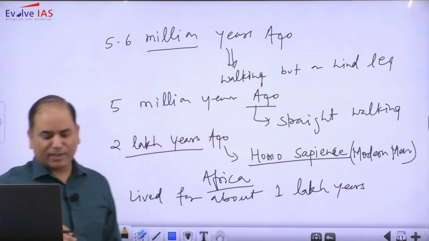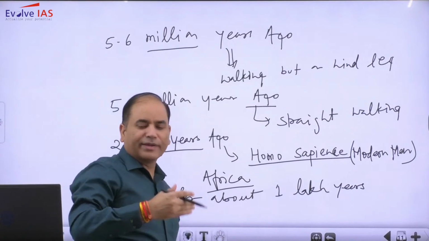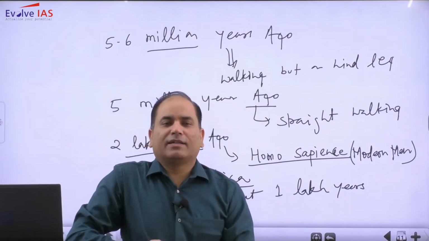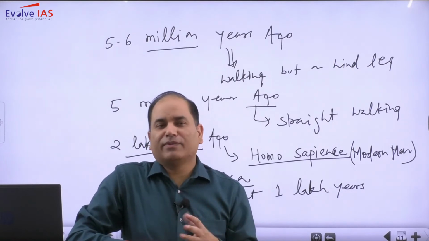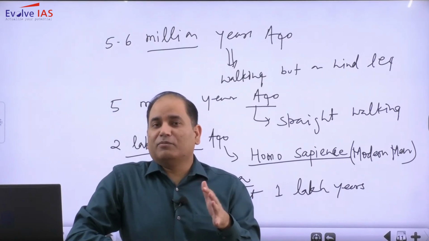In fact, these men were moving from one part to another part, because as I said, it is believed that the humans came into existence at one place, and then they started moving out.